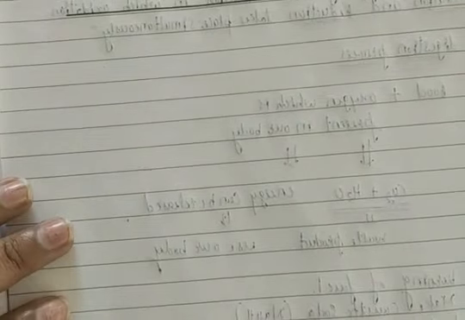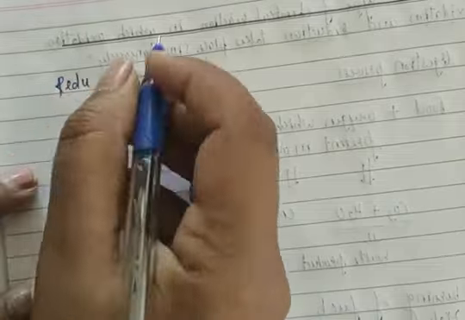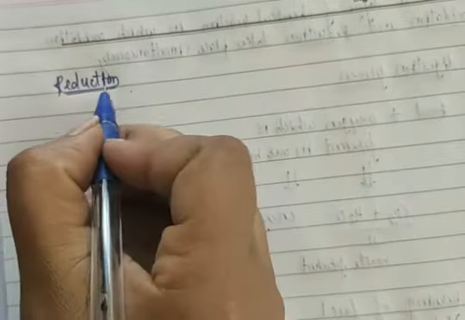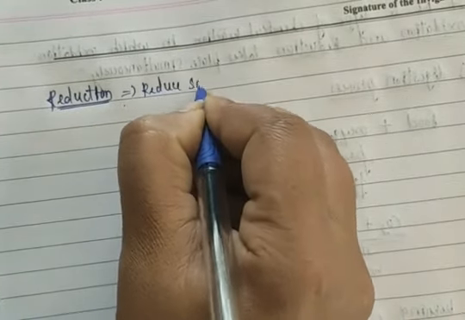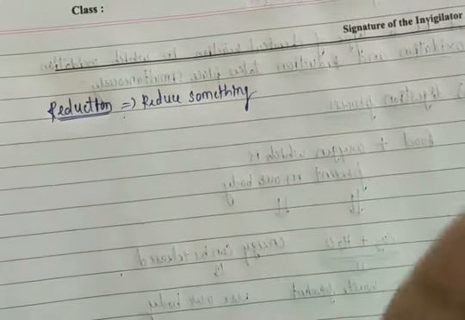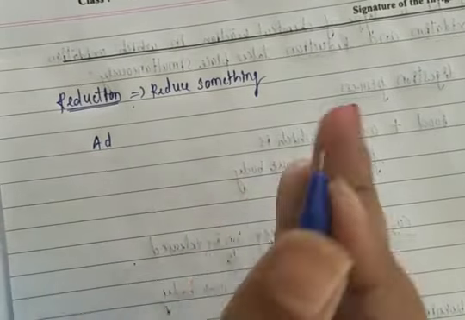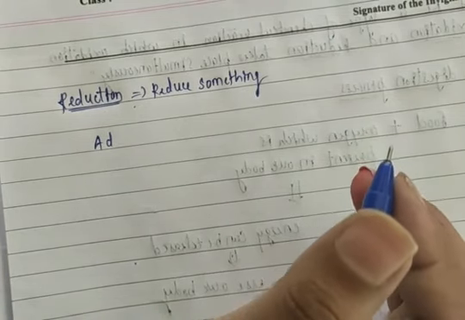Now we discuss reduction. What is meant by reduction? See the word reduction. Reduction means here we are reducing something, or we can remove something. So reduction is nothing but the opposite of oxidation. Remember, reduction is the opposite of oxidation.